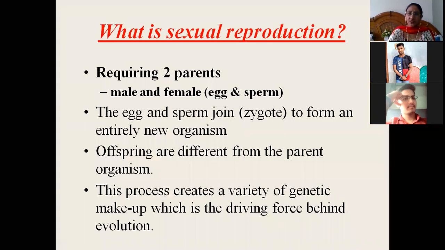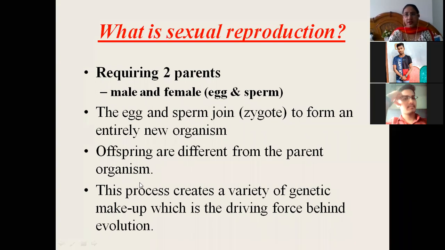Now, what actually is sexual reproduction? It requires two parents, male and female. There is a fusion of the egg and the sperm in order to form the zygote. So this type of reproduction is called sexual reproduction. Again, it is the fusion of male and female gametes to form the zygote. The sperm from the male and the egg from the female join to form the zygote, and that zygote differentiates into an entirely new organism. Offsprings are different from the parent organisms.